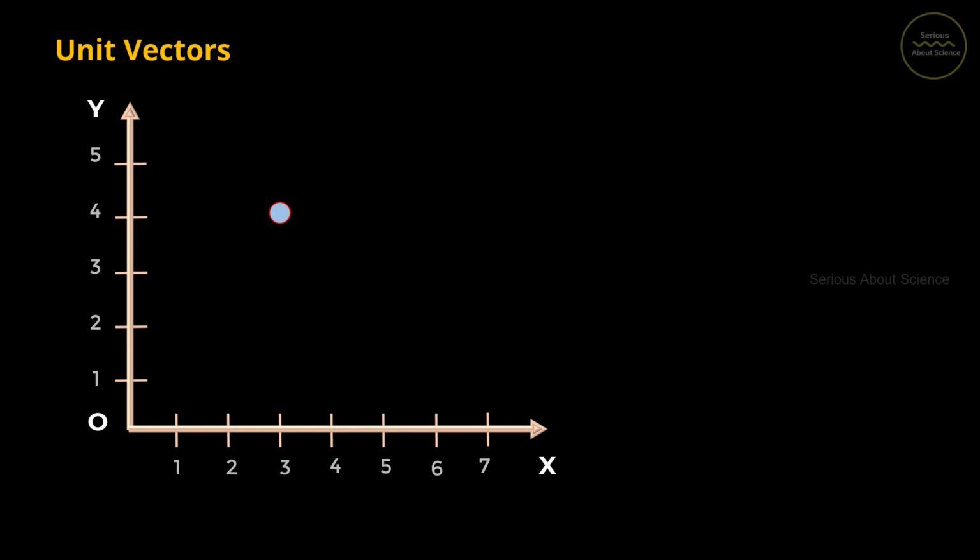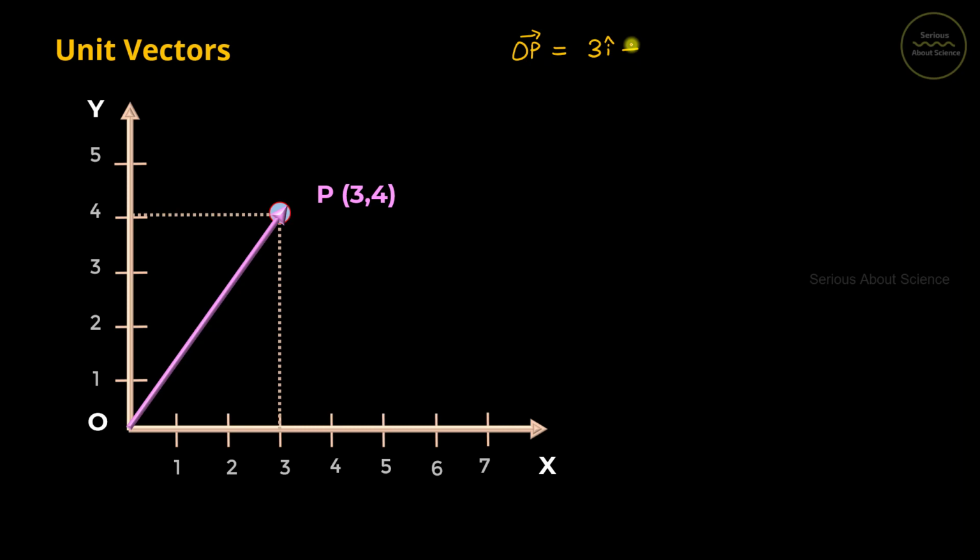If the particle is placed at this point, we can see that it is 3 units with respect to the x-axis and 4 units with respect to the y-axis. So we can denote the position as P(3, 4). And if I join a vector from the origin to this point P, we will get the position vector OP. That is, the position vector OP is given by the x component plus y component. Here the x component is 3 i cap plus 4 j cap.